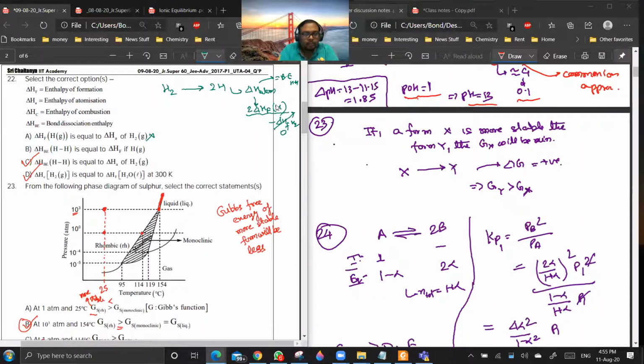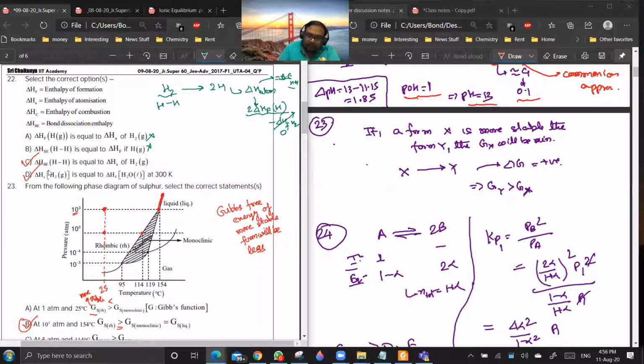Yes, sir. Repeat once again. See, in this reaction, what are we doing? We are breaking 1 mole of H-H bonds. Yes or no? Yes, sir. So the delta H for this reaction will also be equal to bond energy of H-H. So that is equal to 2 into delta H formation of hydrogen atoms. Getting my point? Yes, sir. So this is also incorrect.